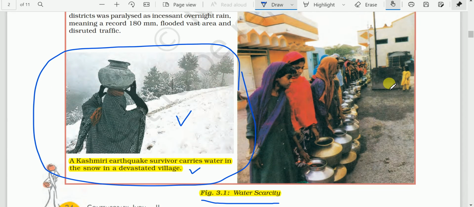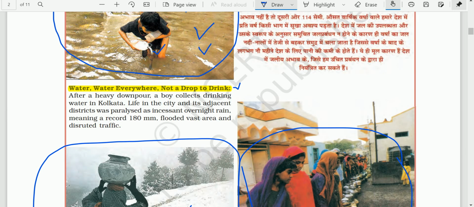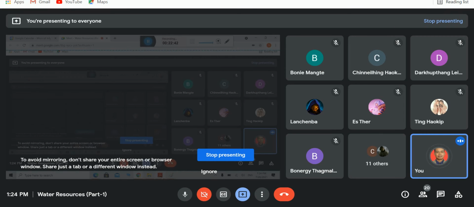So this is a scene of water scarcity in Rajasthan. See here, women are standing in queue with matkas. Okay, actually these are not matkas, these are metal pots. Okay, so let us continue.